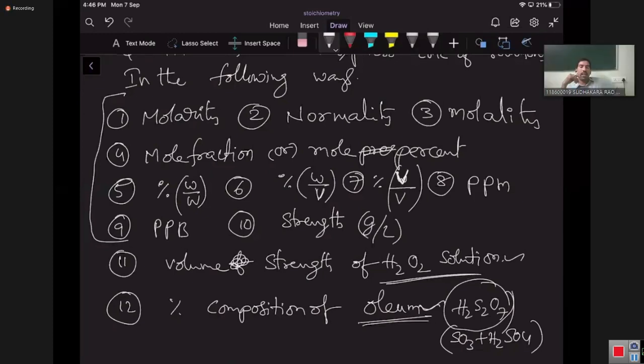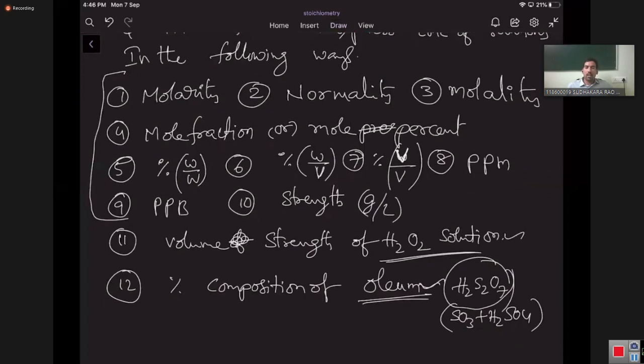So these are the various methods to express the concentration of a solution quantitatively. I would like to go for the very first method, that is molarity. Then I will come back to the percentage of weight, volume, volume percentage, and continue as per the systematic procedure. So let us start with molarity.